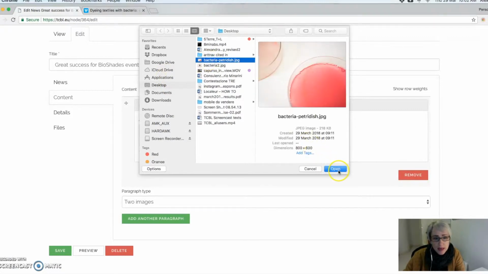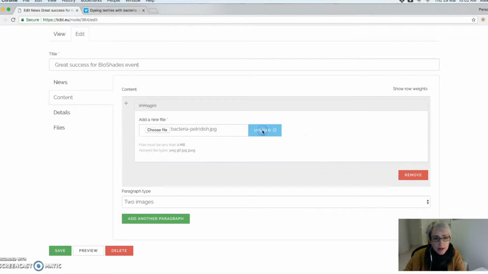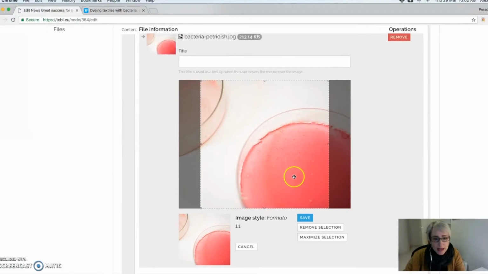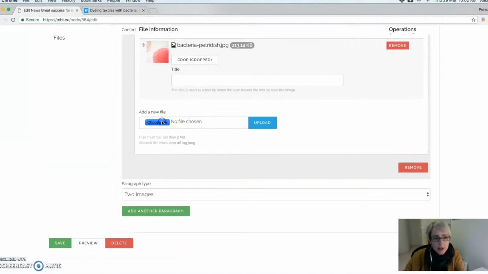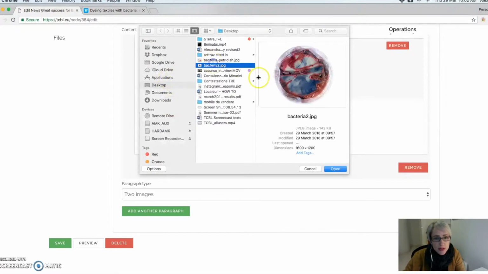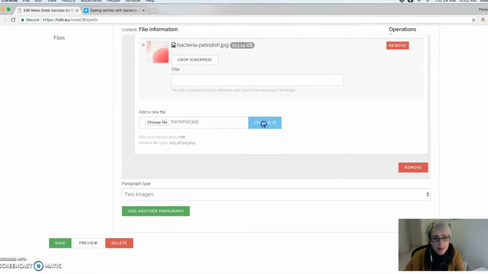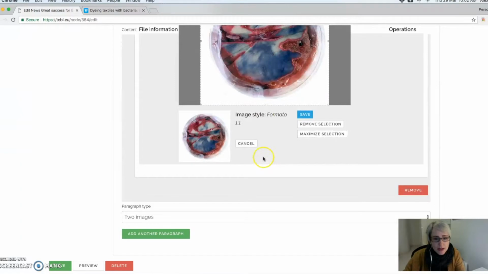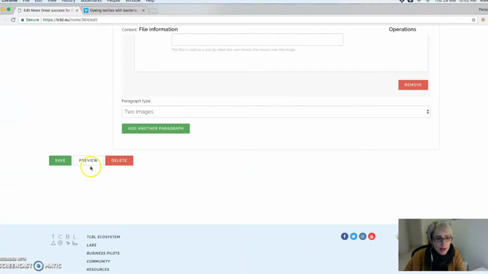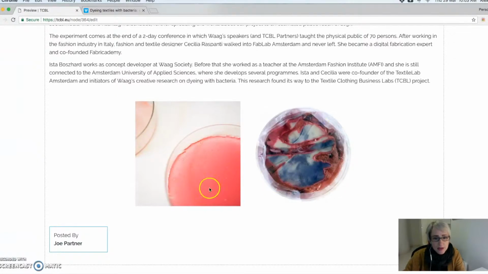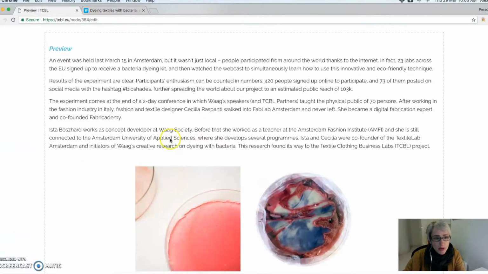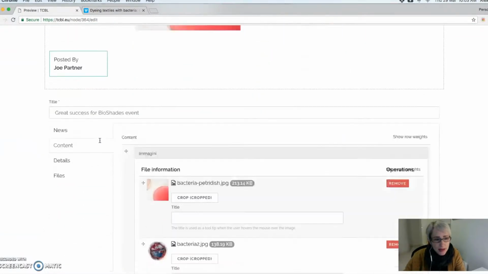So I'll take my picture of bacteria and upload it, and that's okay to crop by me. Then I'll add the second image, which of course is another picture of bacteria. That's a good crop. Save it. I can preview and see what that looks like. And there it is, giving me these two square pictures in the block below my text.